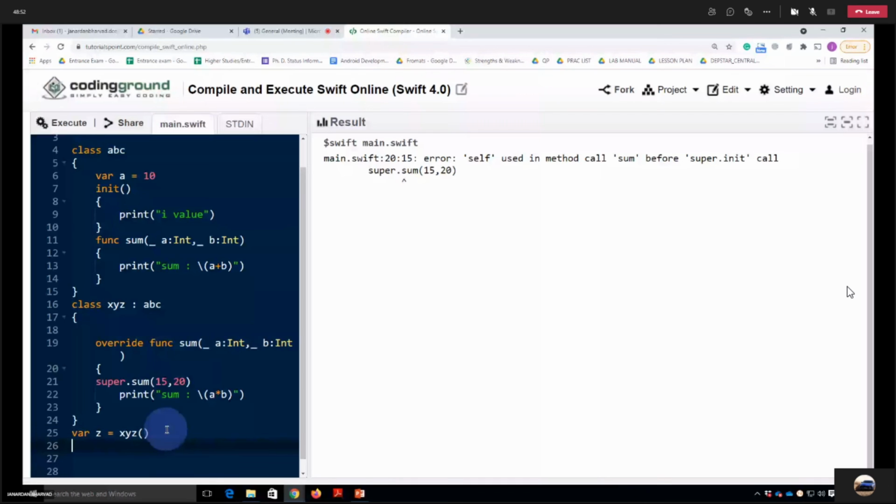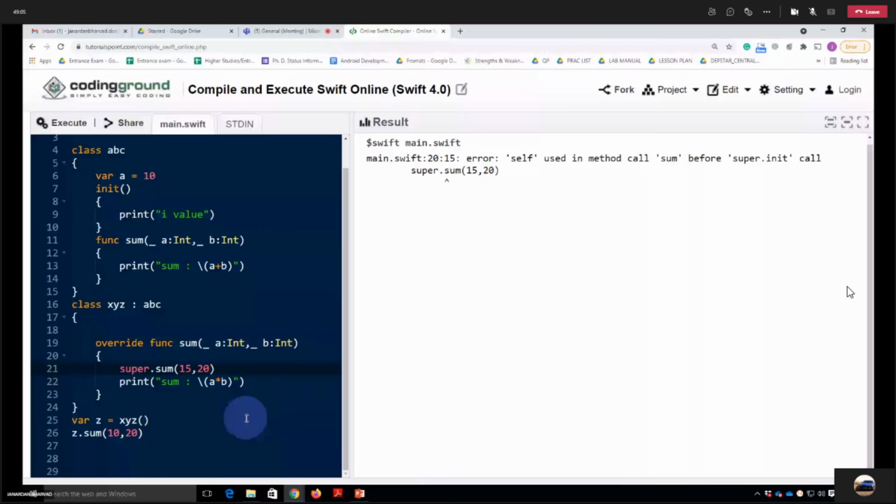What do you think? What will happen now? There is a function sum. Here I have written super.sum and I have passed 15 and 20. And I have called this sum.